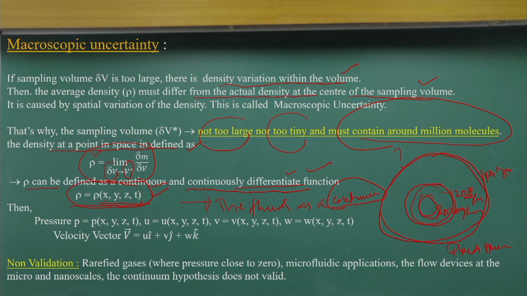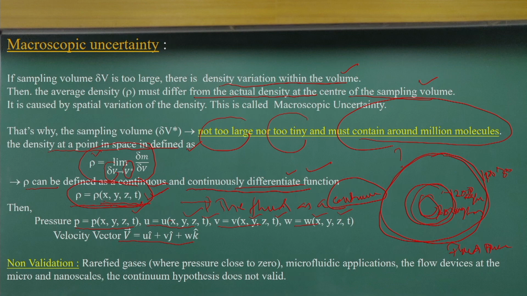In a similar way, as the density is a continuous function, we can define the pressure also as a continuous function of space and time. The velocity, with scalar velocity components like the vector components u, v, w, can be functions of space and time. So all these components, the fluid flow characteristics, we can define as functions of space and also time, x, y, z and t, provided we consider the fluid as a continuum.